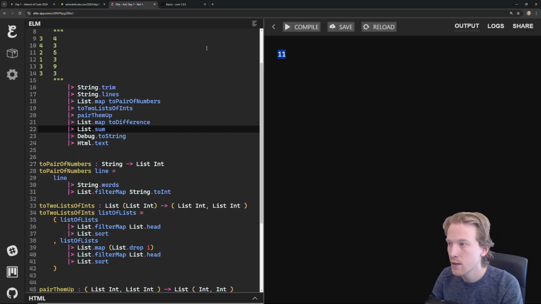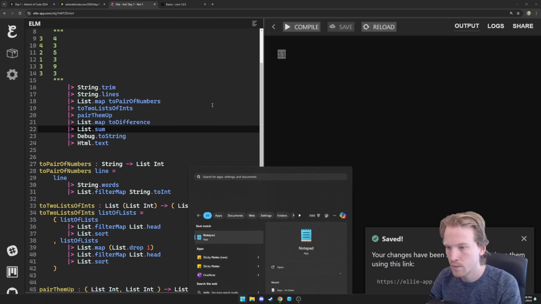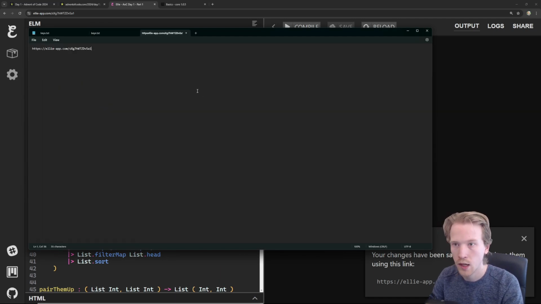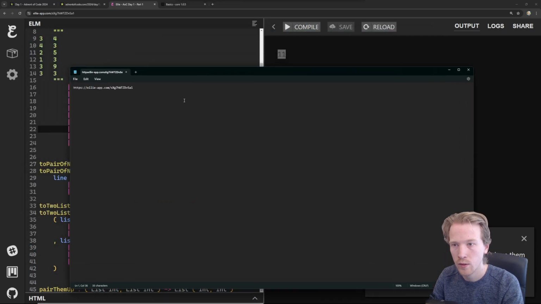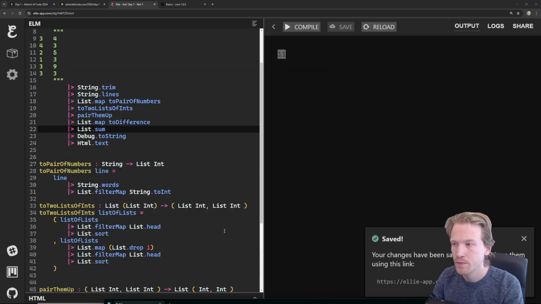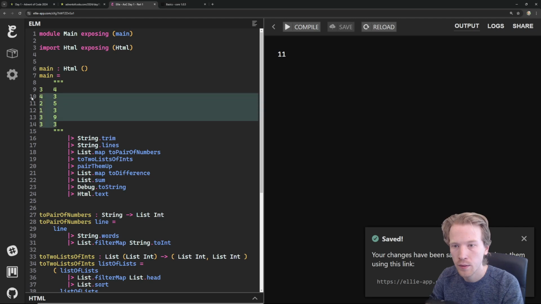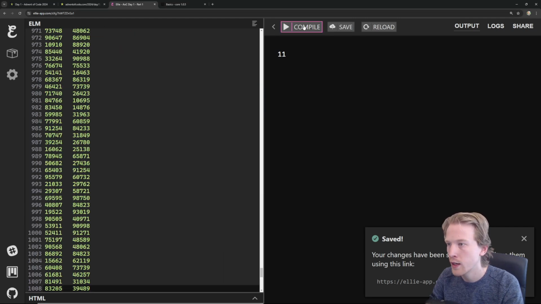I'm going to save this right here as we have it, then copy that into my clipboard, and I'm just going to open up a notepad. This is going to be, for the video, part 1 with puzzle input. Cool. So what I'm going to do is take my puzzle input, copy that in, paste this in and see if we get a number.